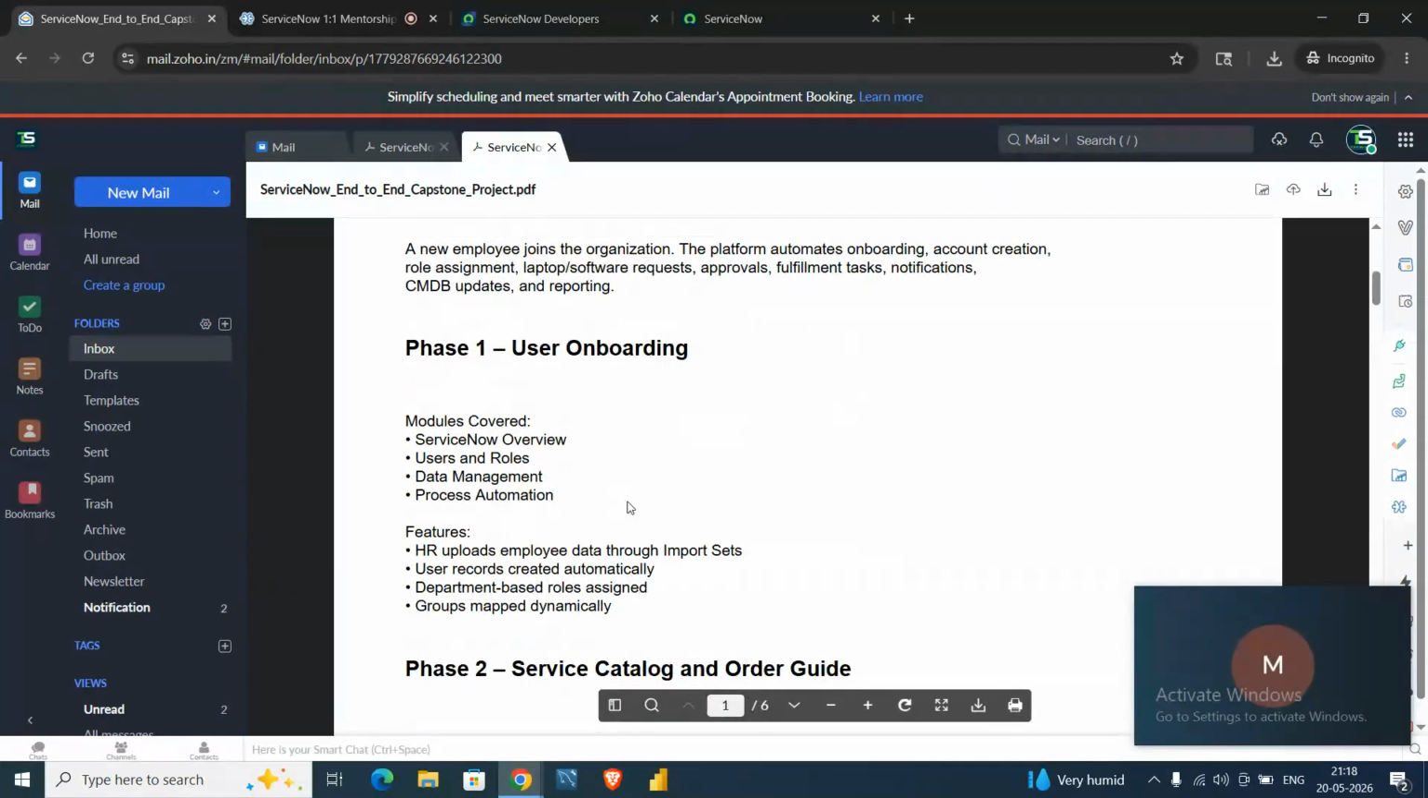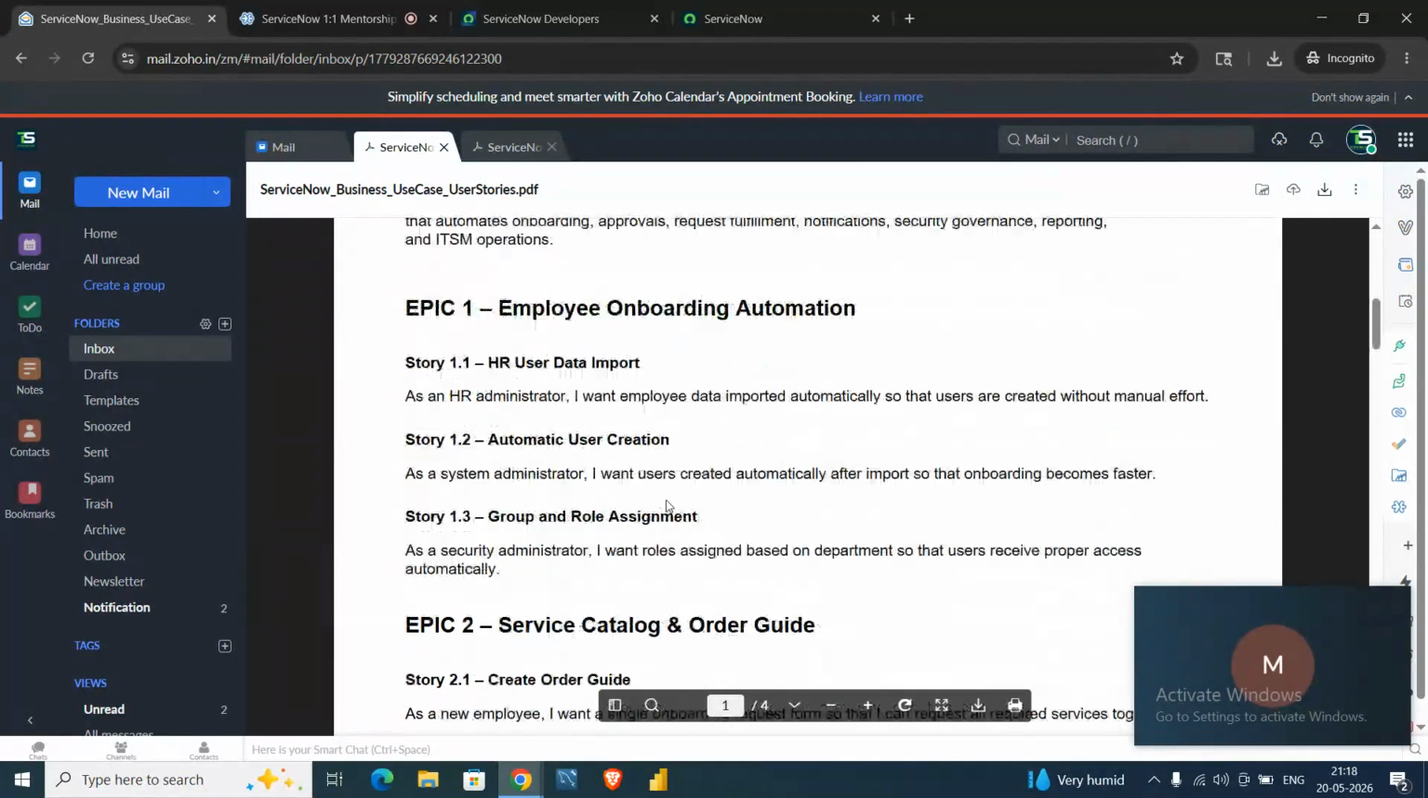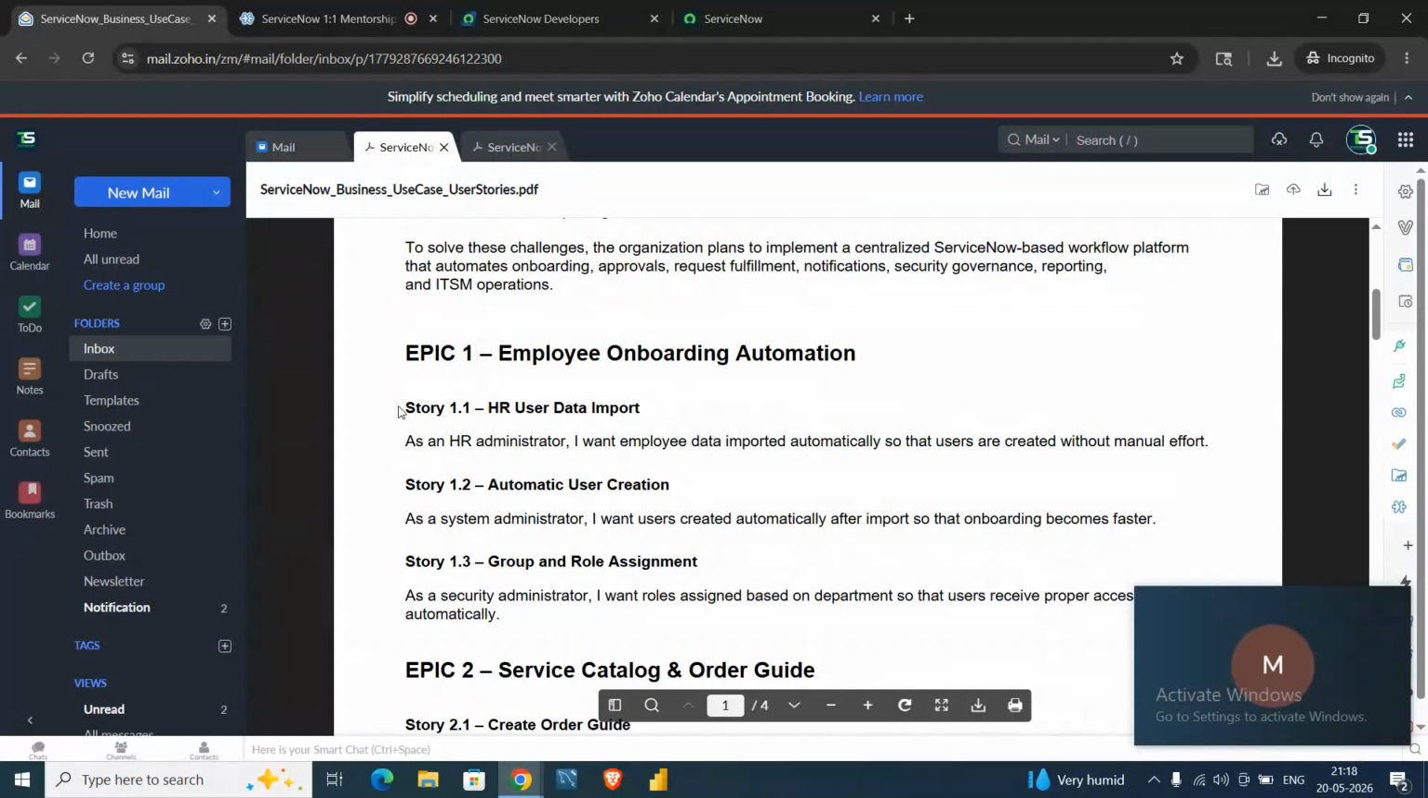So let's go for today's one. I divided it into stories as well. If we go for the first story, HR user data import: as an HR administrator, I want employee data to be imported automatically so that users are created without manual effort.